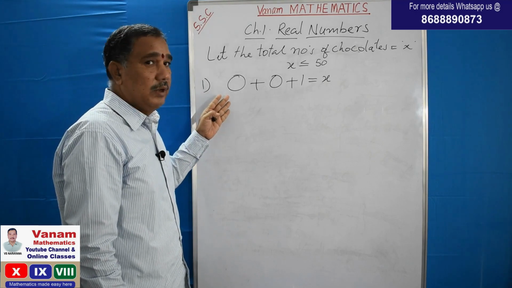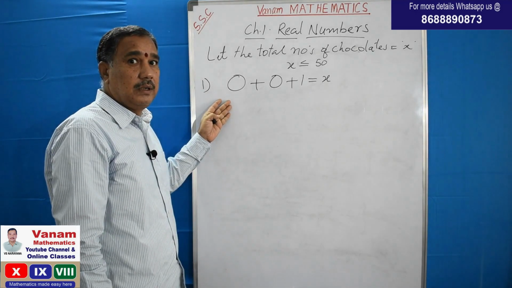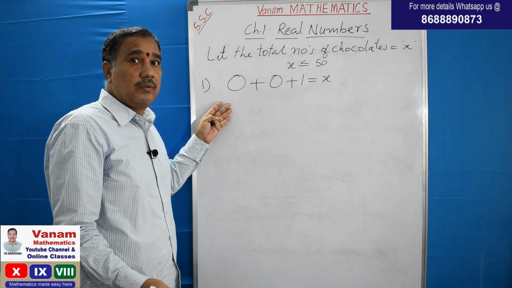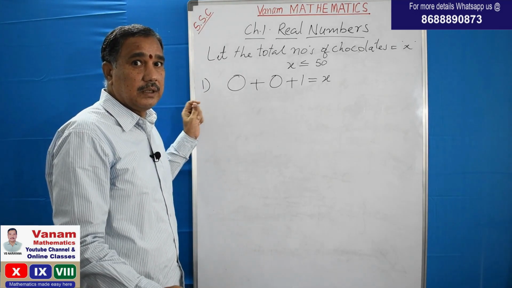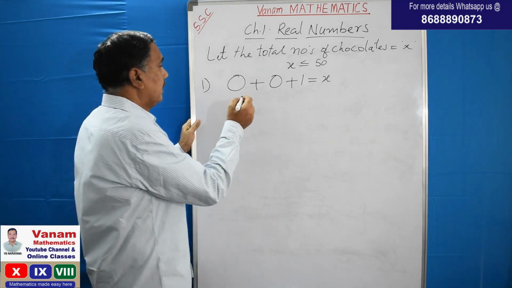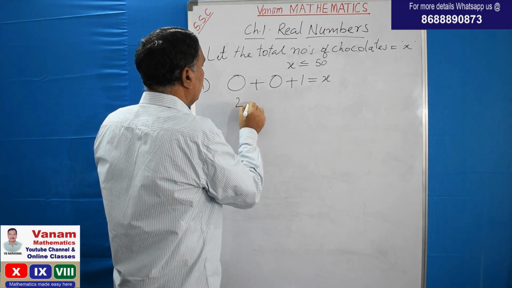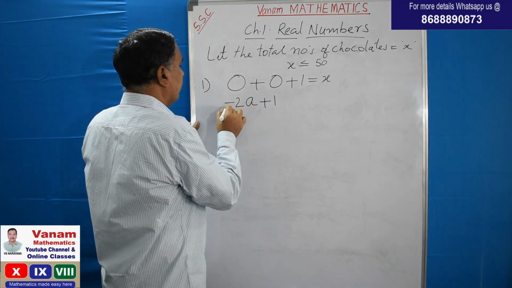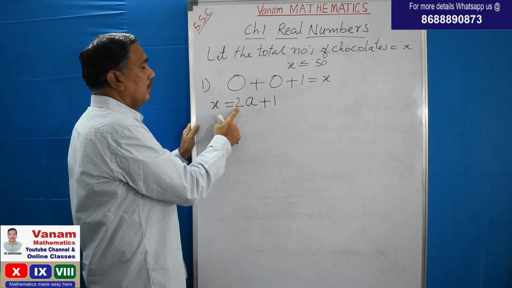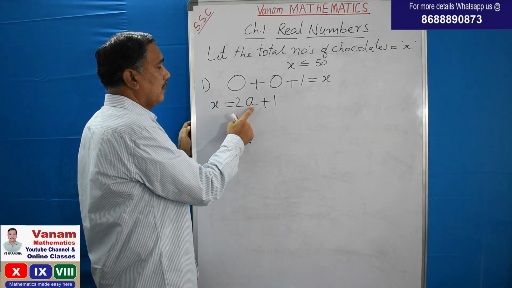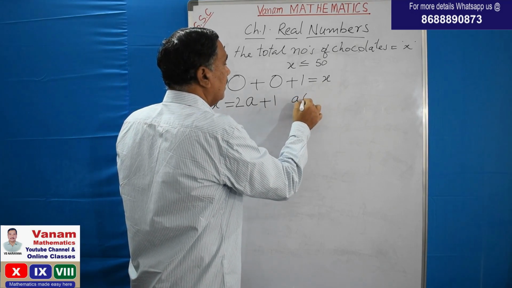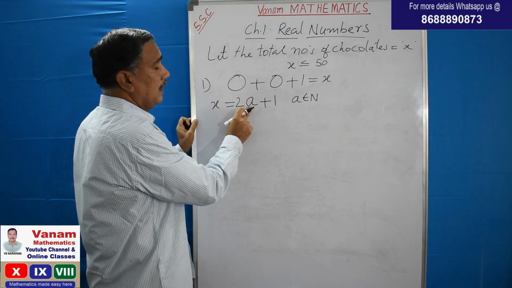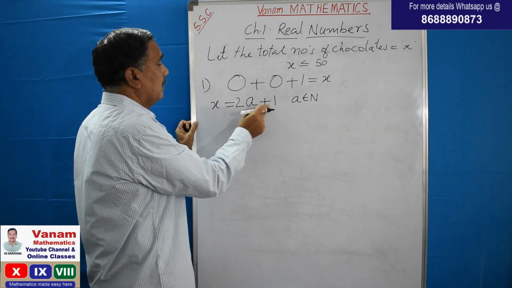So let us formulate this. What is the meaning of formulate? We have to convert this information into a mathematical equation. Converting into a mathematical equation is called mathematical formulation. That is, 2 groups and A chocolates is equal to x. That means 2 into A, where A is the number of chocolates in each group, plus 1, and A belongs to N. So each group having A chocolates, 2A plus 1.